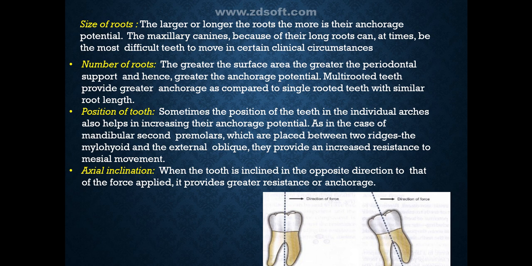Position of tooth. Sometimes the position of teeth in an individual's arches also helps in increasing their anchorage potential. As in the case of mandibular second premolars, which are placed between two ridges, the mylohyoid and external oblique ridge, they provide an increased resistance to mesial movement. Axial inclination: when the tooth is inclined in the opposite direction to that of the force applied, it provides greater resistance or anchorage.